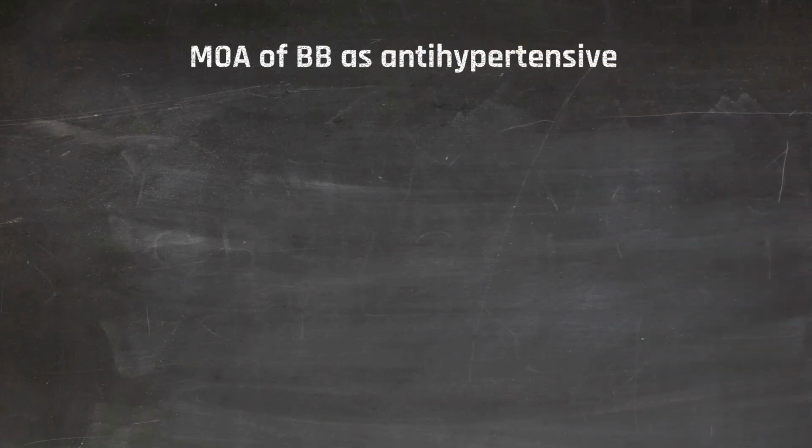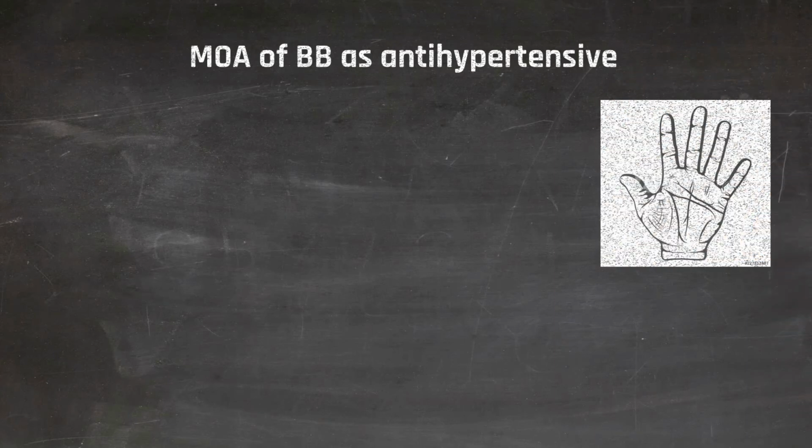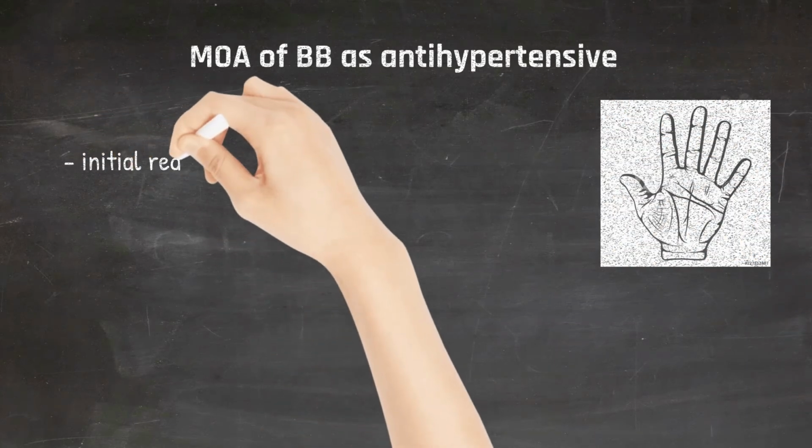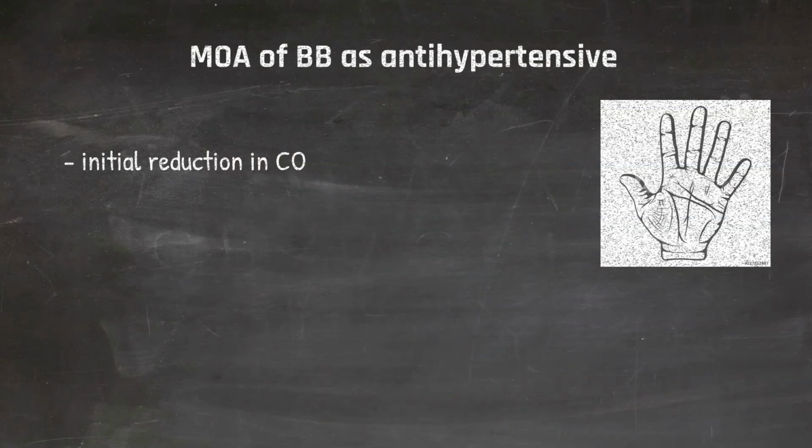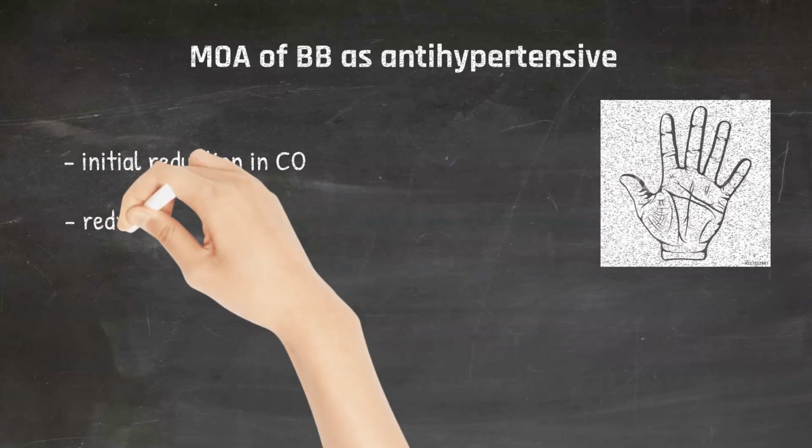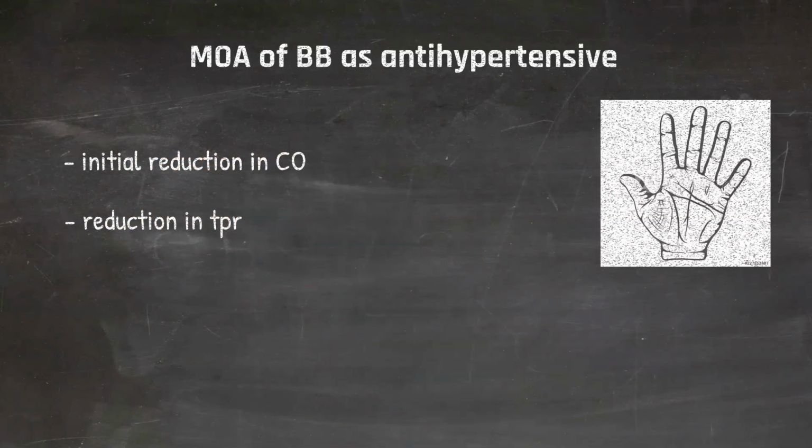Mechanism of action of beta blockers as antihypertensive drug. There are mainly five mechanisms by which beta blockers reduce blood pressure. Initially, there is a reduction in the cardiac output due to reduced heart rate and force of contraction. Later on, there is a reduction in the total peripheral resistance, which is to accommodate for the fall in cardiac output. This is considered a major mechanism of beta blockers as antihypertensive drug.